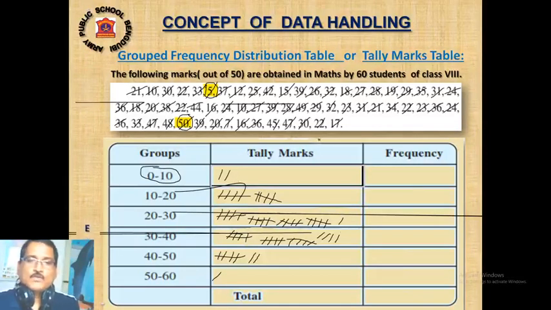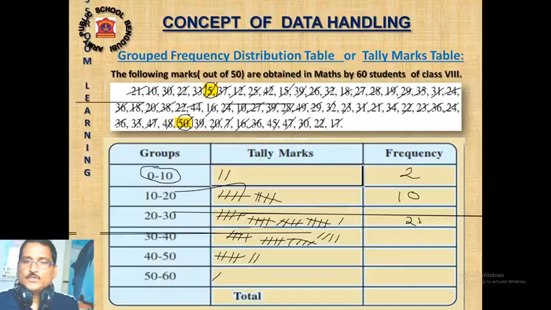Now note down the observations. How many students score 0 to 10? That is 2 students only. Write down 2. How many students score 10 to 20? 10 students only. How many students score 20 to 30? Here it will be 21 students.